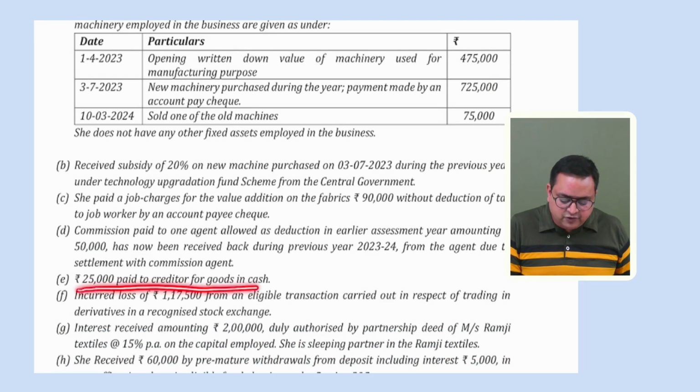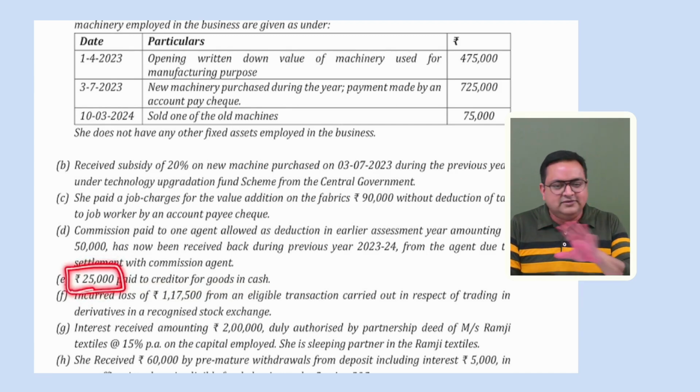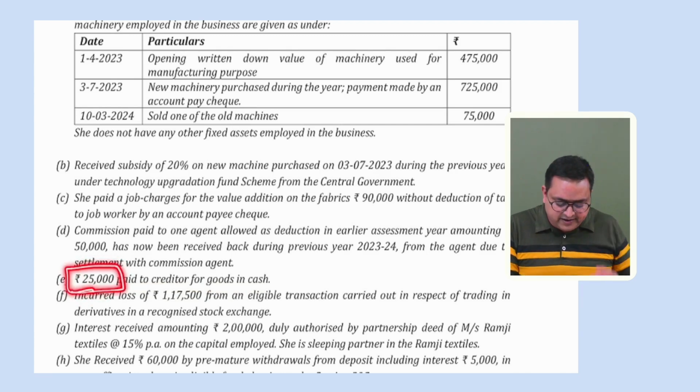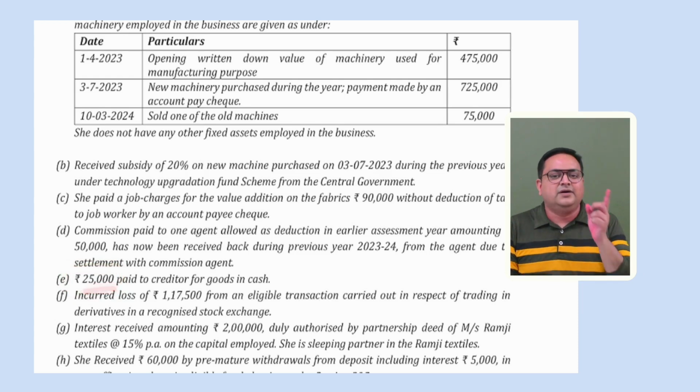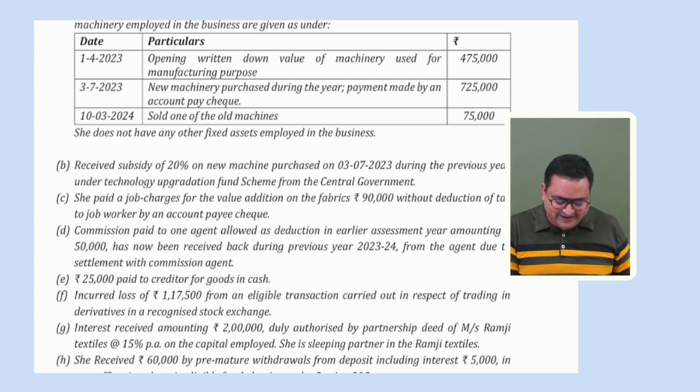25,000 paid to creditor for goods in cash. Please disallow it. Why? It is more than 10,000 rupees. Please go and disallow this 25,000. Add it back. Entire the excess over 10,000 or the entire amount? The entire amount, 25,000 rupees. You have to add it back.